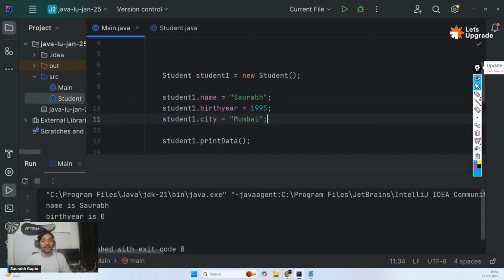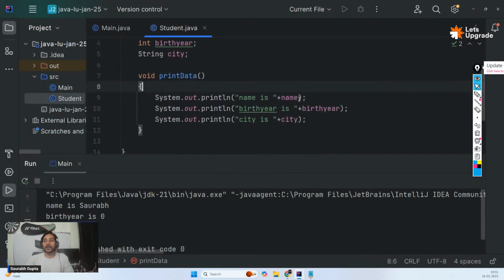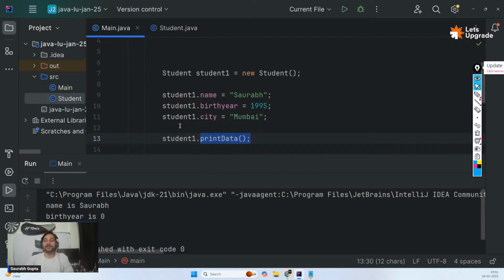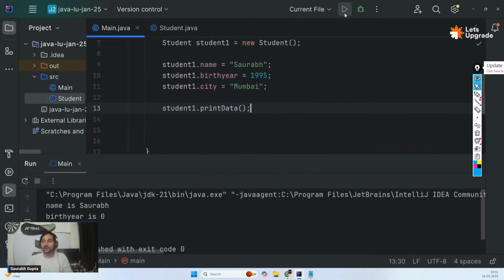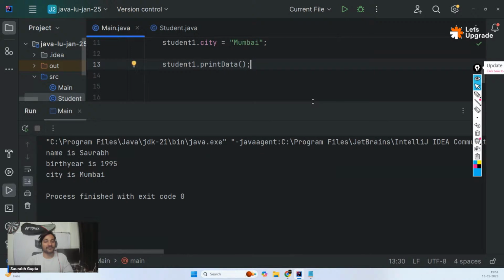So now, to student1, I said, I know that you have 3 properties. To all your 3 properties, I'm giving some value. And then I'm calling your function printData, which I know just prints your properties. So now this will simply print all these 3 properties and we should get all the data. Saurabh, 95, city is Mumbai.